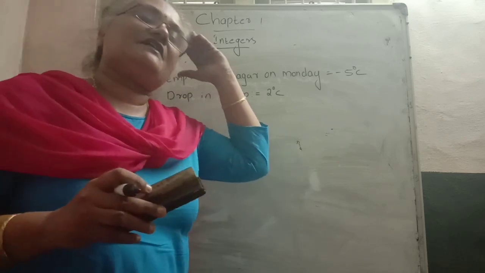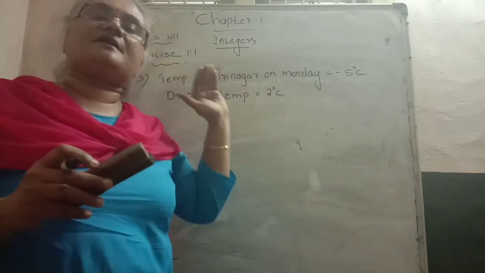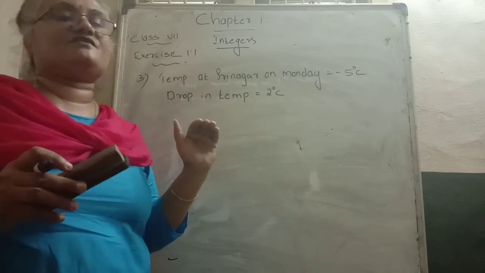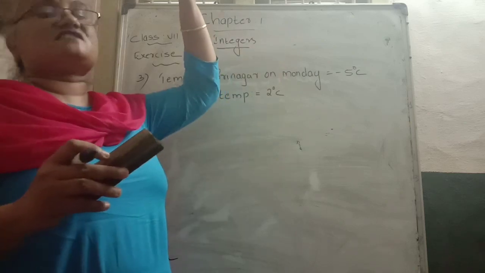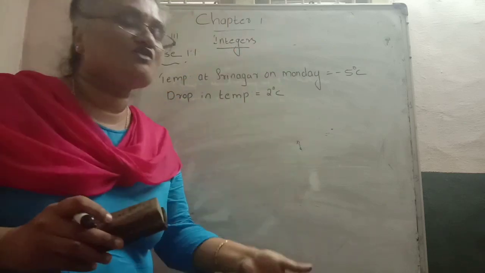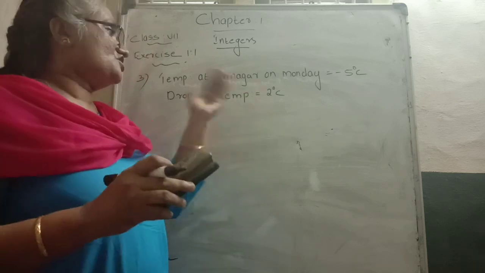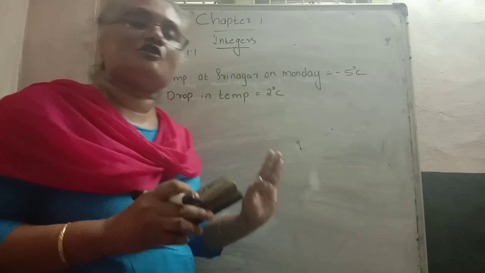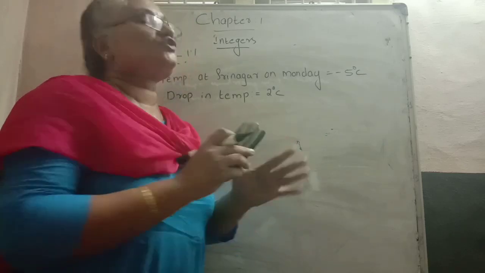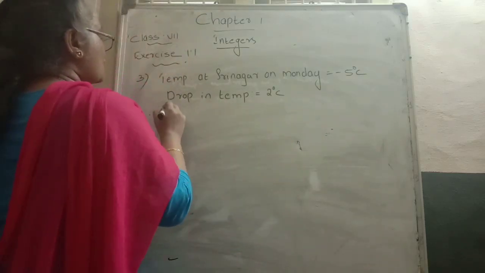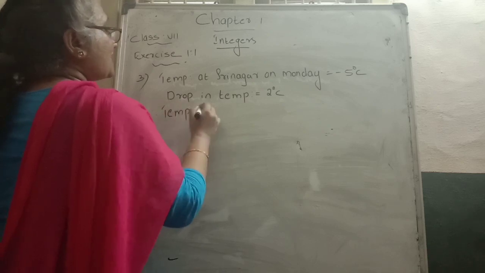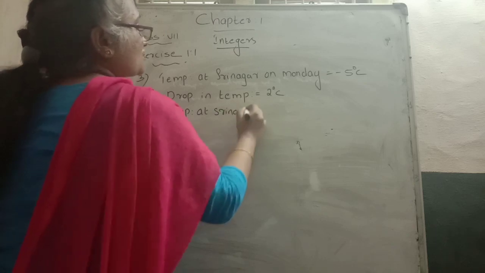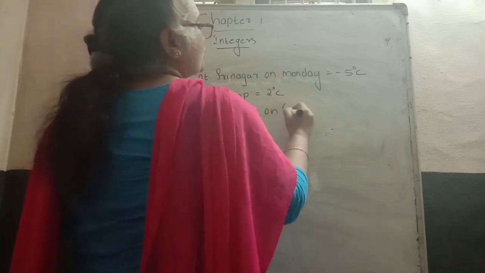In a bank, a deposit is represented as positive, and a withdrawal is represented as negative. For sea level, above sea level is represented as positive, and below sea level is represented as negative. This is how we represent them. So the drop in temperature is how many degrees? On Tuesday it dropped 2 degrees Celsius. Our aim is to find the temperature at Srinagar on Tuesday, which they are asking.